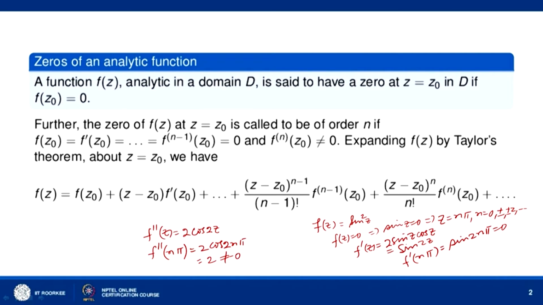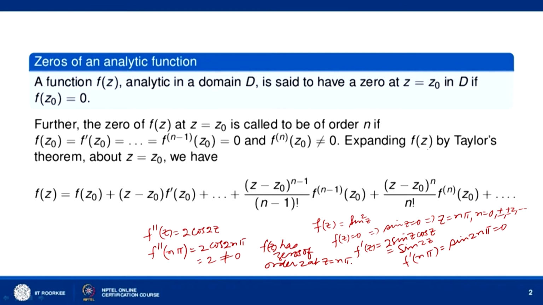So we can say that f(z) equal to sin square z has zeros of order 2 at z equal to n pi, where n is equal to 0, plus minus 1, plus minus 2 and so on.